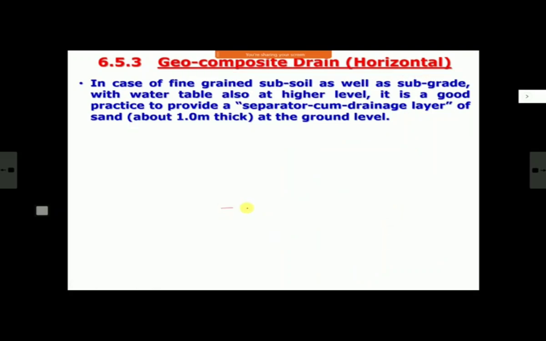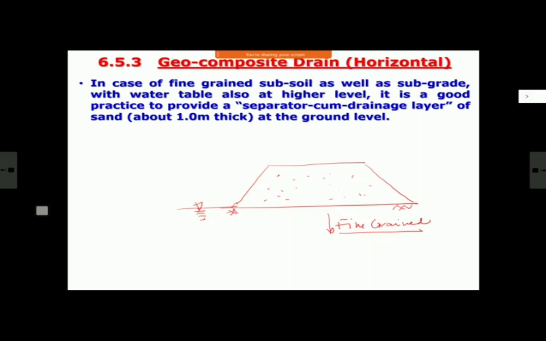How? Normally, whenever we are constructing a bank, let us say this soil is very, very fine grained. Whether it is weak or not, we are not looking at for the time being. It's very fine grained, and the naturally available material in that area also is very fine grained. This happens especially near river courses and those areas where sand will be very fine. Though it is not fully unsuitable to be used as a bank, it is very fine grained and has its own problems. Your subgrade as well as subsoil are very fine grained, and the problem becomes more when your water table also is very high. In these cases, even if we don't talk about consolidation, this water will rise, and because of the fine grained material, significant pore pressure may get built up in these banks, which may endanger the safety of the bank itself.